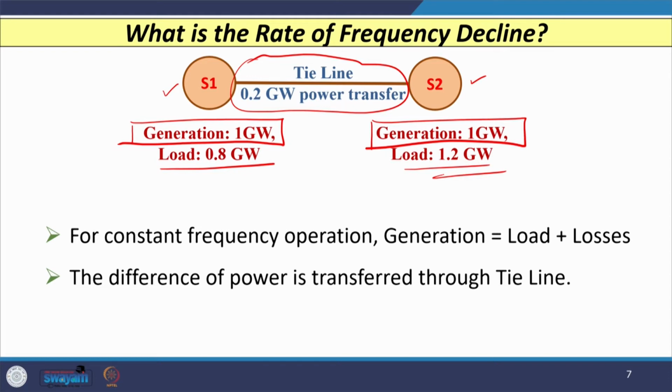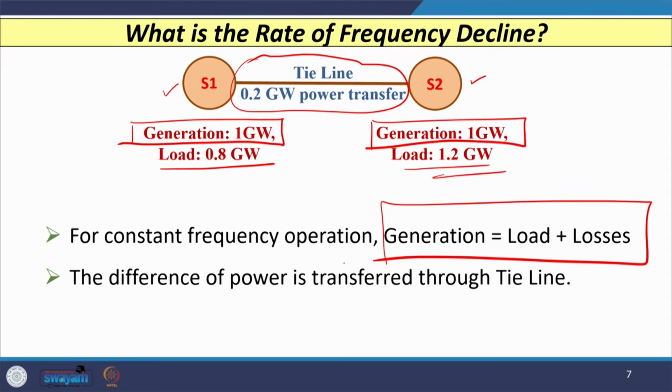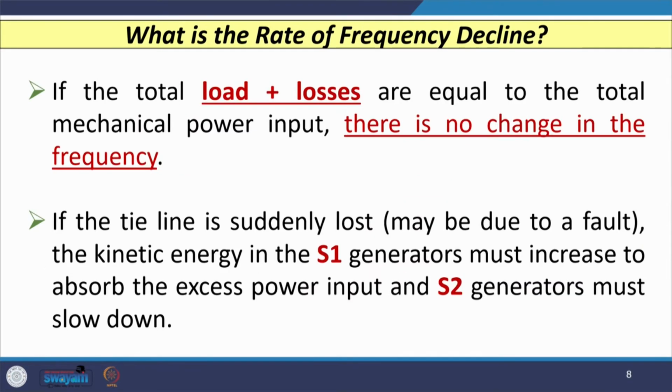We know that for constant frequency operation, the generation should be equal to the load plus losses, and whatever difference there is has to be transmitted or governed by the tie line. Now, if the total load plus losses are equal to the total mechanical power input, there is no change in the frequency.